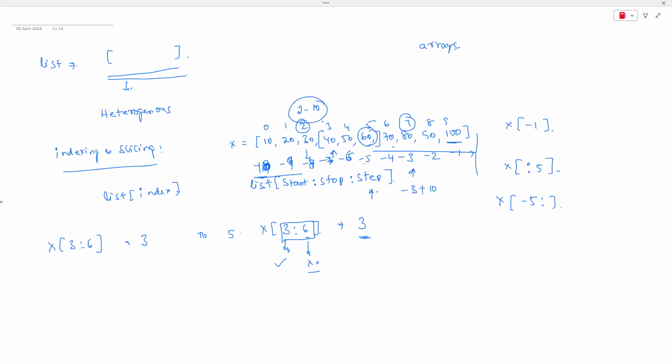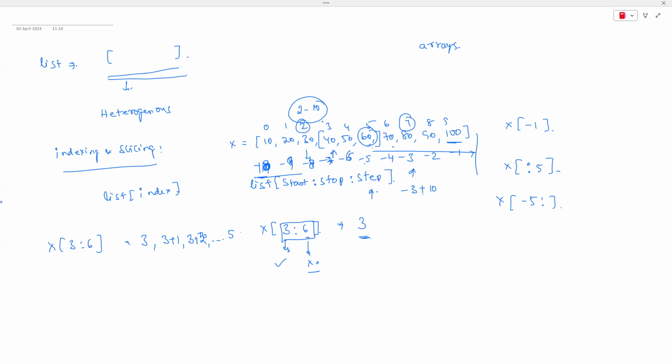But how do we go from 3 to 5? Shall I take a step of 3, 4, 5, or go directly? So 3, then 3 plus 1, then 3 plus 2. That means we are taking a step of 1: 3 plus 1 is 4, 4 plus 1 is 5, 5 plus 1 is 6, 6 plus 1 is 7. Like that, we are taking a step of 1, guys.